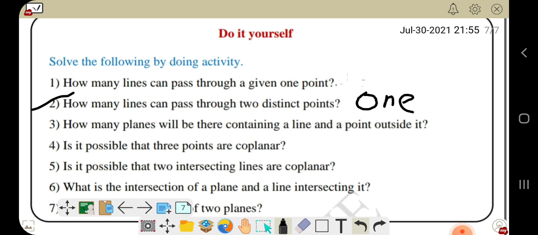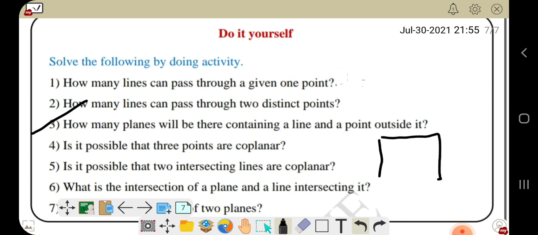The third question here is how many planes will be there containing a line and a point outside it. If I draw a plane, the question is how many planes will be there containing a line and a point outside it.